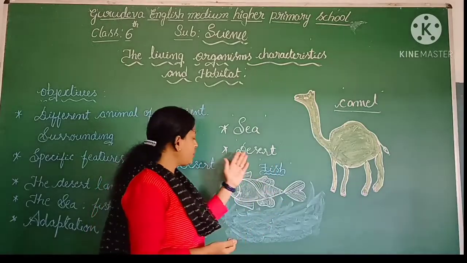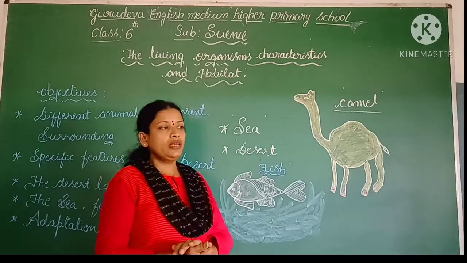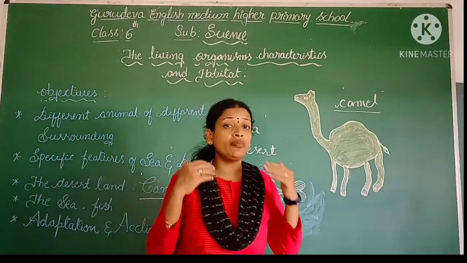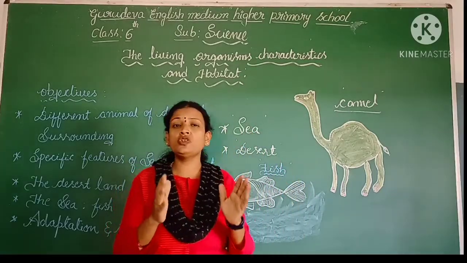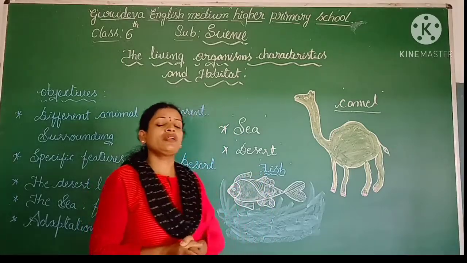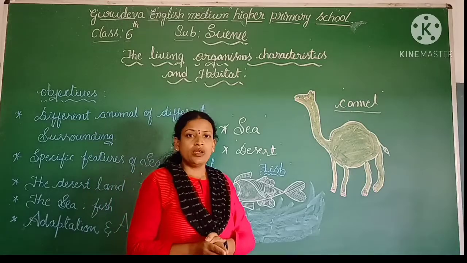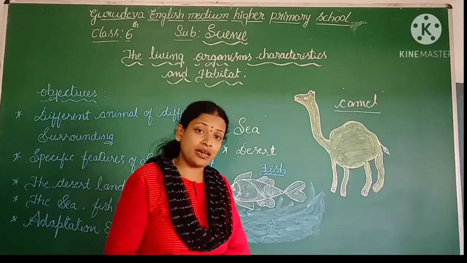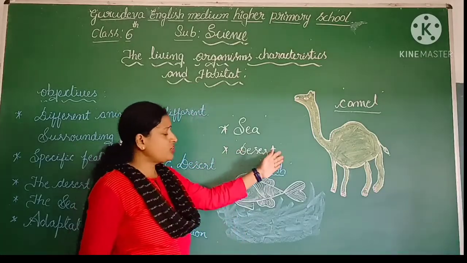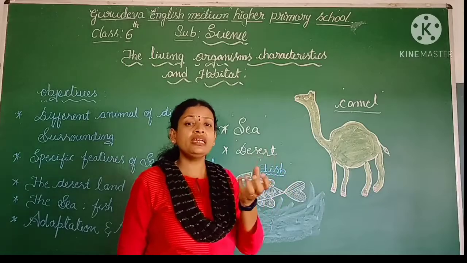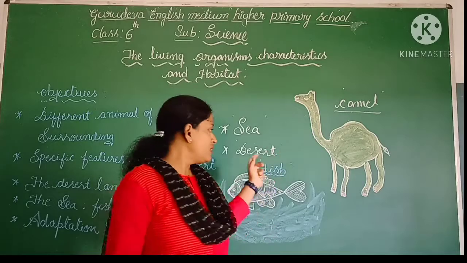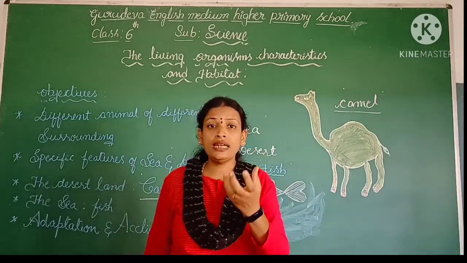Next, we will study the desert land. When I say the word desert, immediately you remember the one and only most favorite place, that is Rajasthan. In Rajasthan we can see many desert lands. What are the specific features of these desert lands? Let me say one by one. In this desert land we are getting a very little amount of water. So in the desert area we get a very little amount of water.